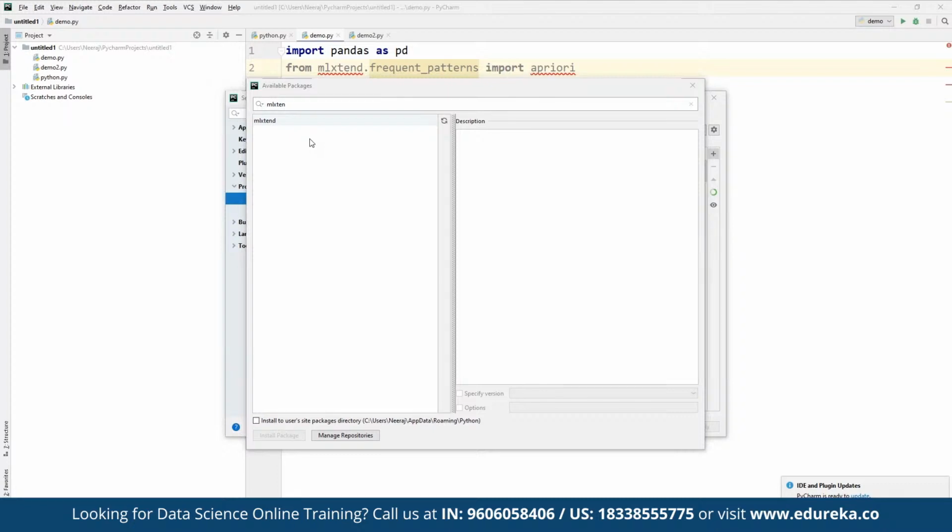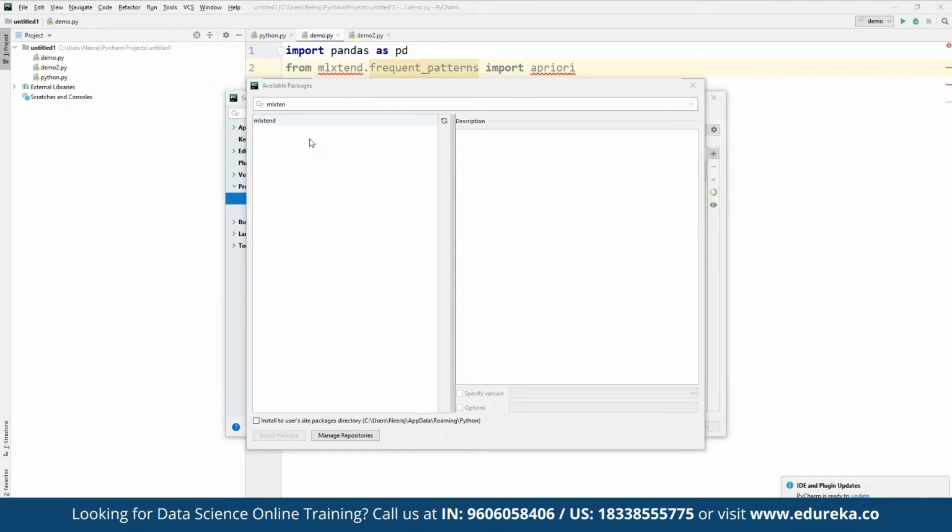So if this library is currently available, we can simply click on install package, and this is going to be installed and stored in the system as a library. Same way, if you are looking for apriori here, we can also use it, because at the end we are going to use apriori from the mlxtend that we have imported. So here we are going to install the other package as well.